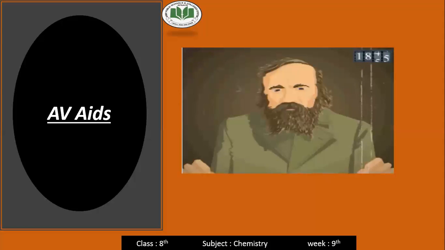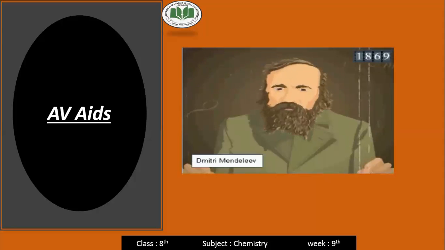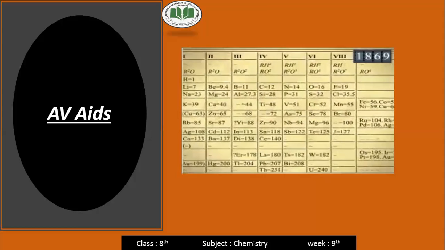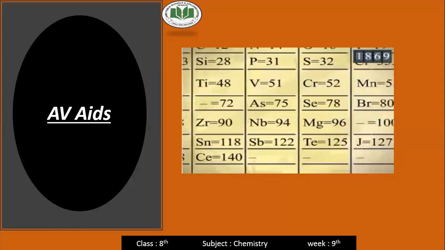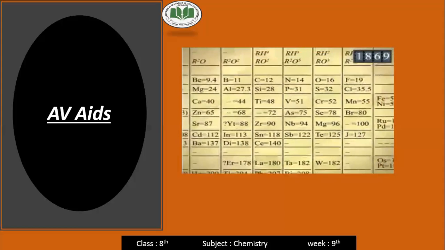Then in 1869, the Russian chemist Dmitry Mendeleev developed a table containing all the chemical elements known at that time. The classification shown in this table is still accepted today, with a few changes, as the well-known periodic table of the elements.